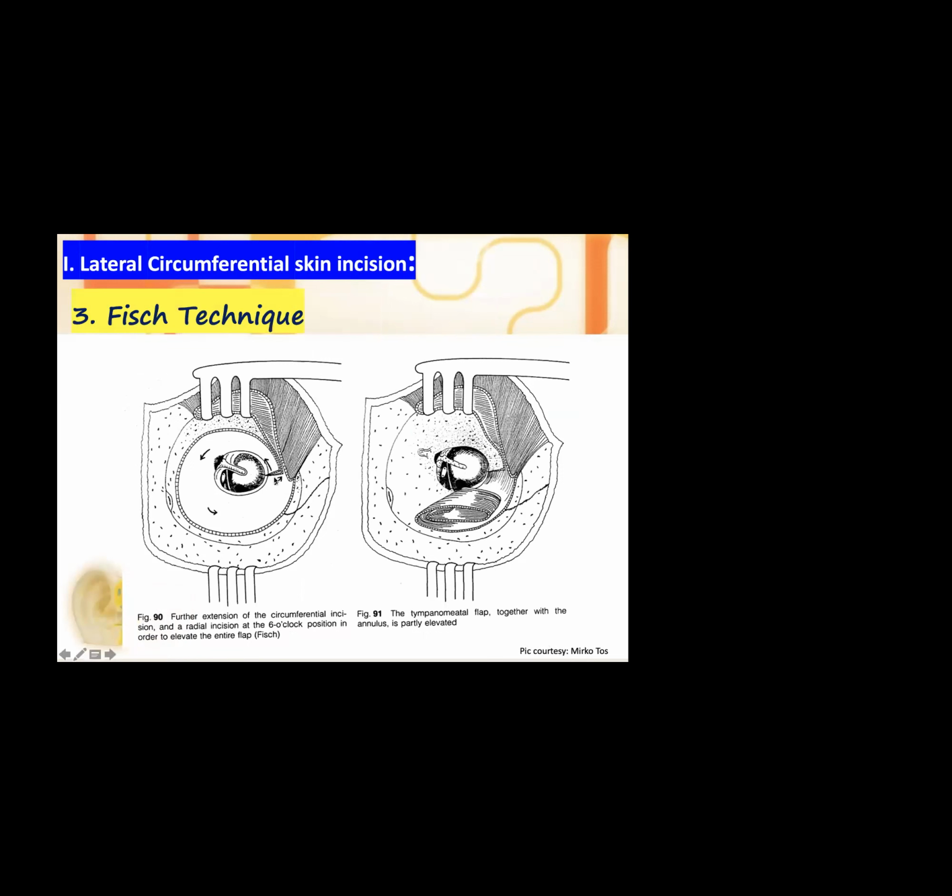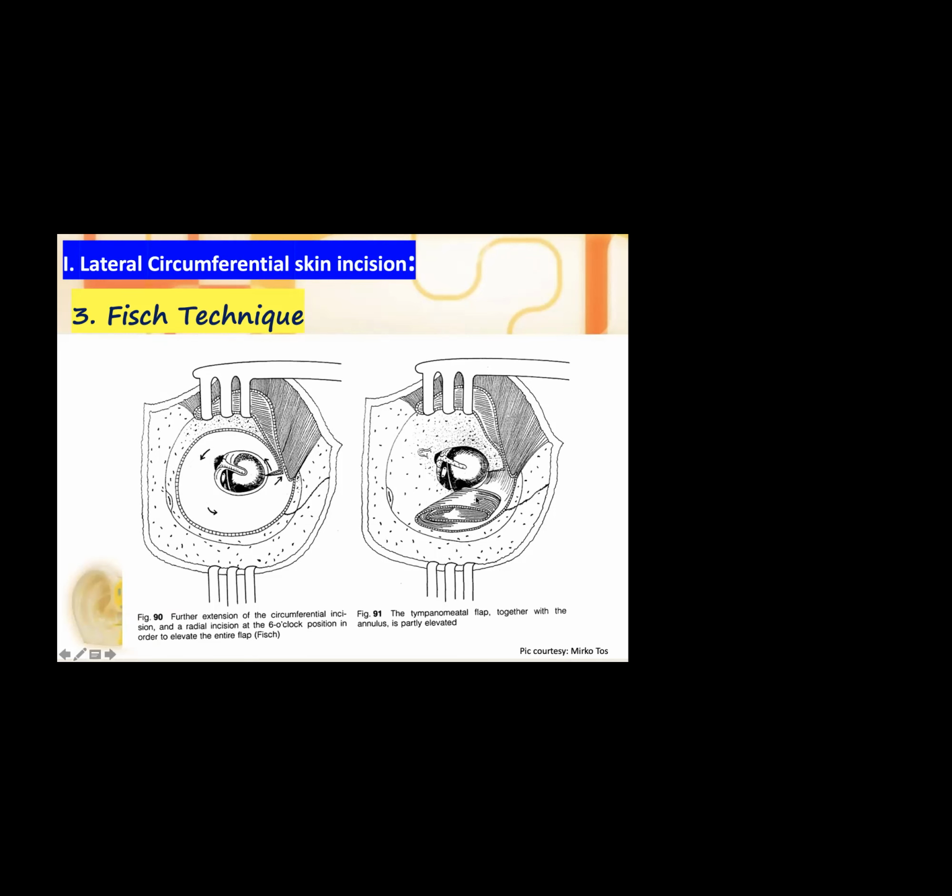Fisch has also advised another technique where he has extended the incision. Earlier he reached only till the 4 o'clock position. Now he has brought the incision to the 6 o'clock position and joined that with the radial incision. Again, he raises the flap in an anti-clockwise manner, like this.